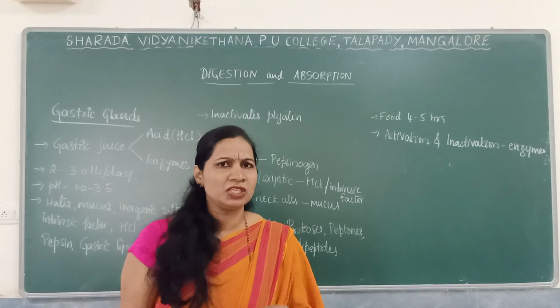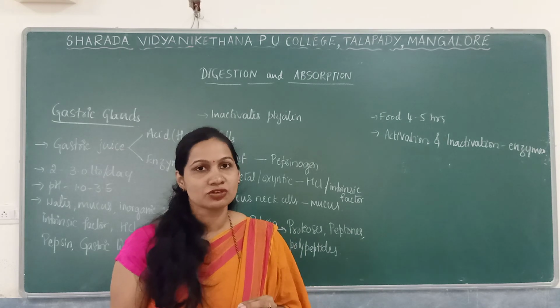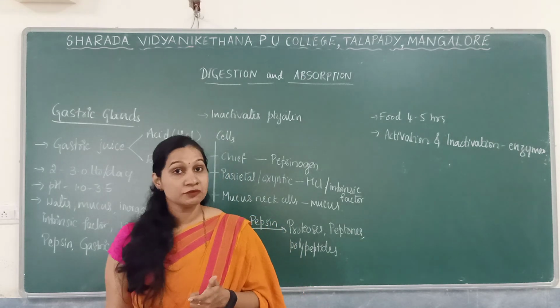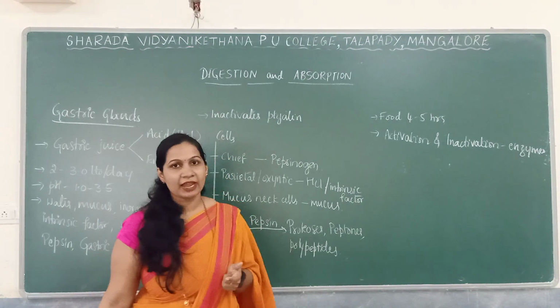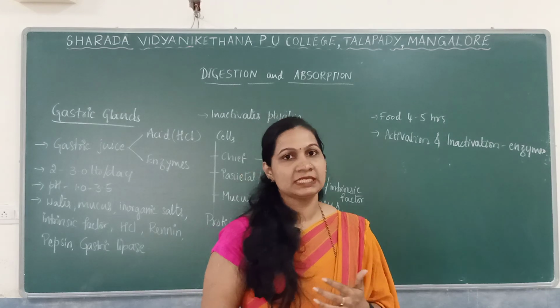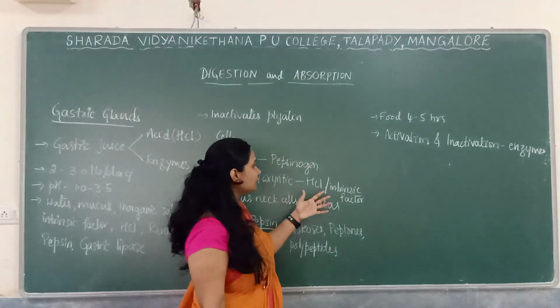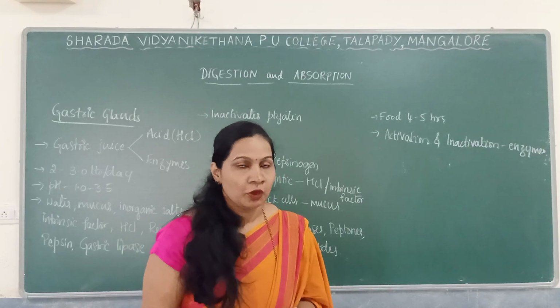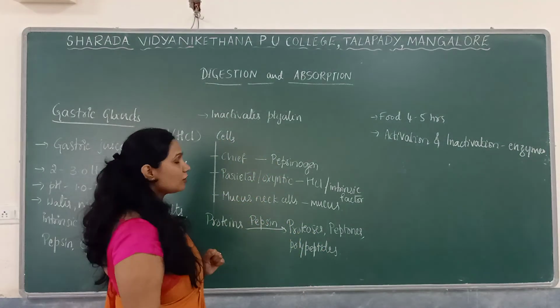The acidic nature of the stomach is due to the secretion of HCl. There is also secretion of intrinsic factor, which is meant for the absorption of vitamins. Here, this intrinsic factor is mainly meant for the absorption of vitamin B12. Okay, so that is the parietal cell or oxyntic cell.